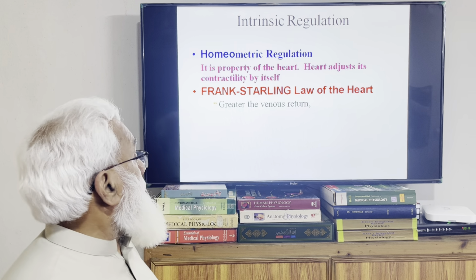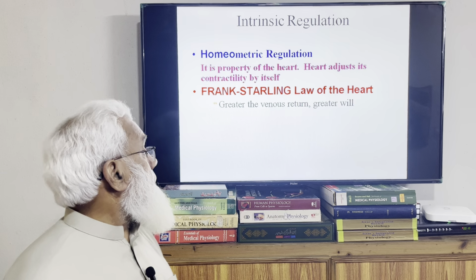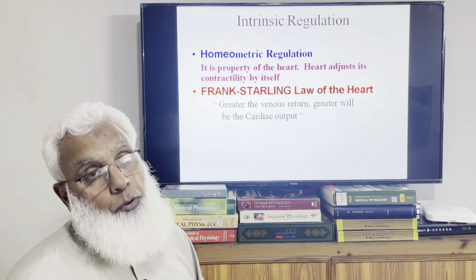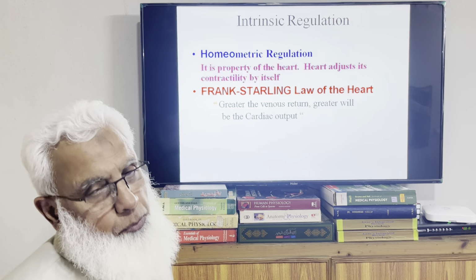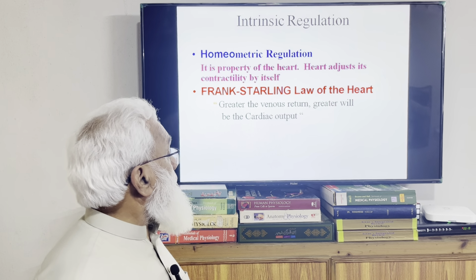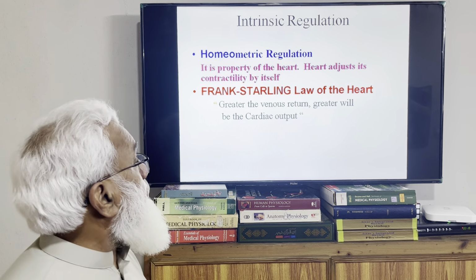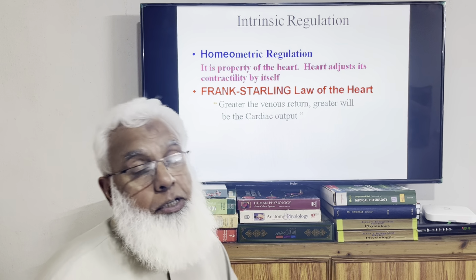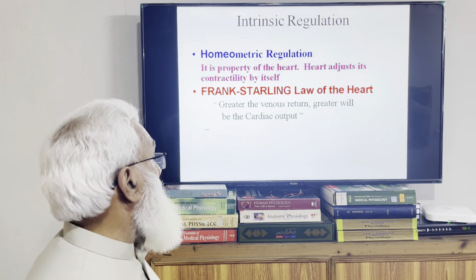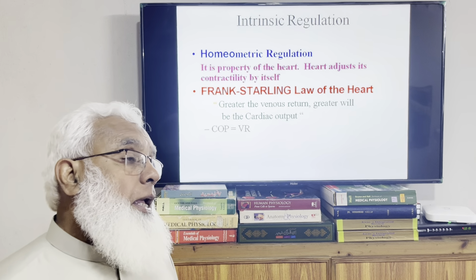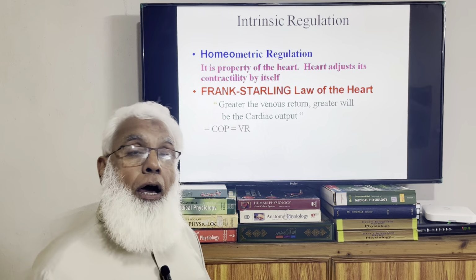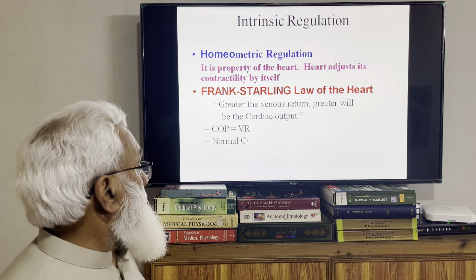That is, the greater the venous return, the greater will be the cardiac output, the force of contraction of the heart, and cardiac output depends upon that. This is the homeometric regulation, the Frank-Starling mechanism. So again, the expression of the Frank-Starling mechanism in the form of cardiac output is always equal to venous return.